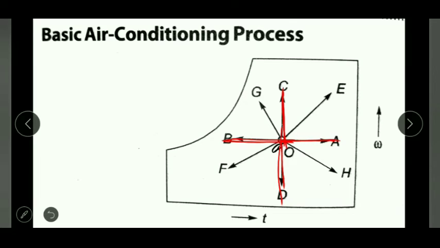Then if we look at the OE line, I can say it is your sensible heating and humidification. Again if we see OG, we can say this is sensible cooling and humidification. Likewise for these two lines, this is sensible heating and dehumidification. And for OF, this will be your sensible cooling and dehumidification.